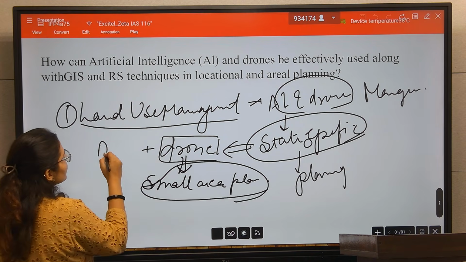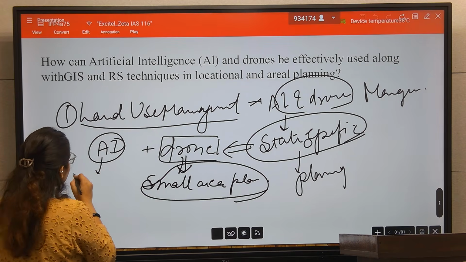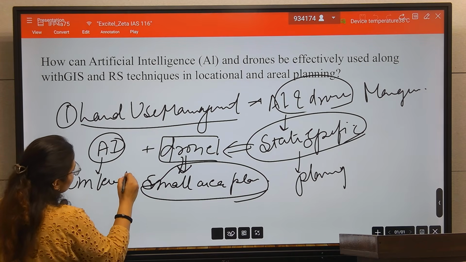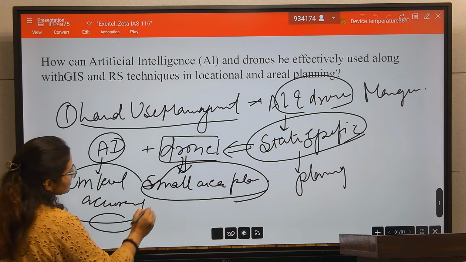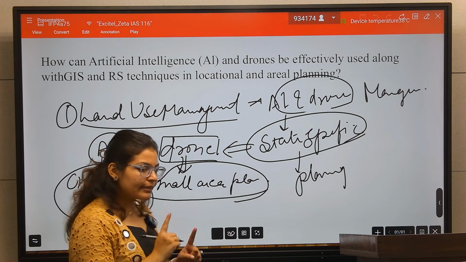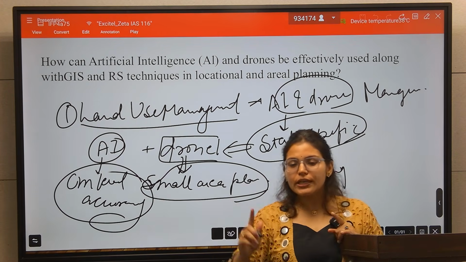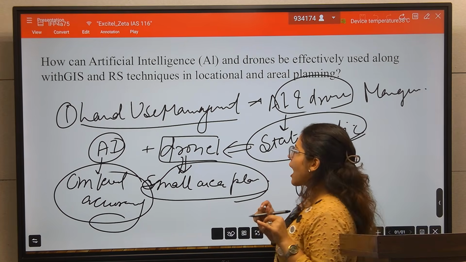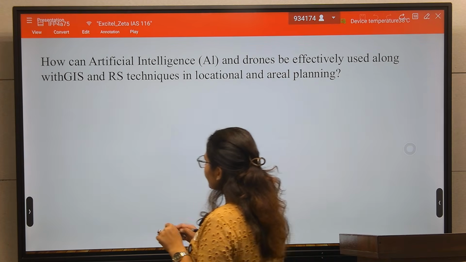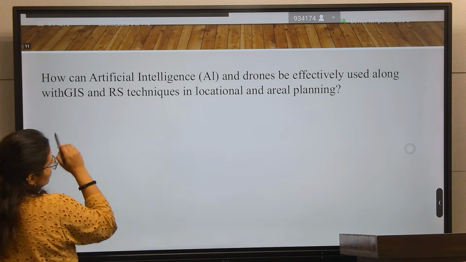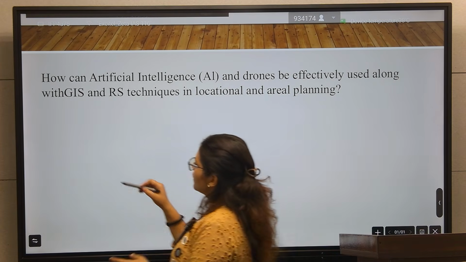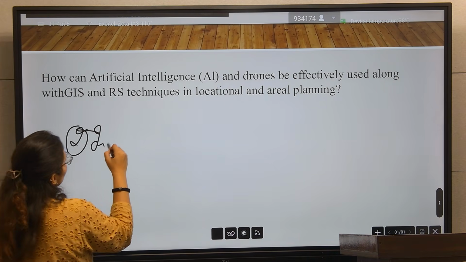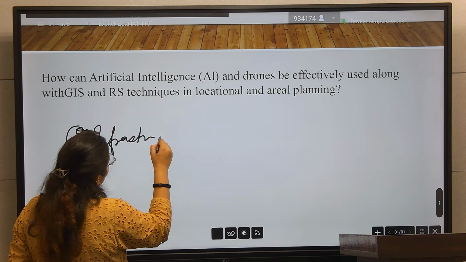With the AI, what is happening? Now the centimeter level accuracy will be enhanced by integrating the AI and the drone in the land use management. After that, the next point is infrastructure.